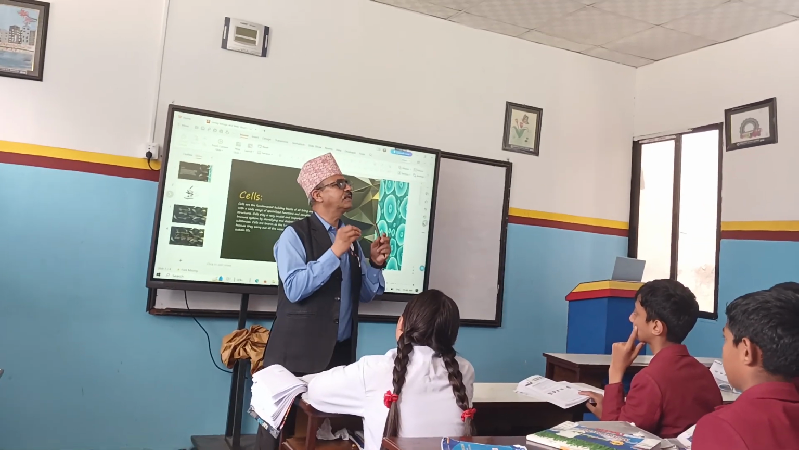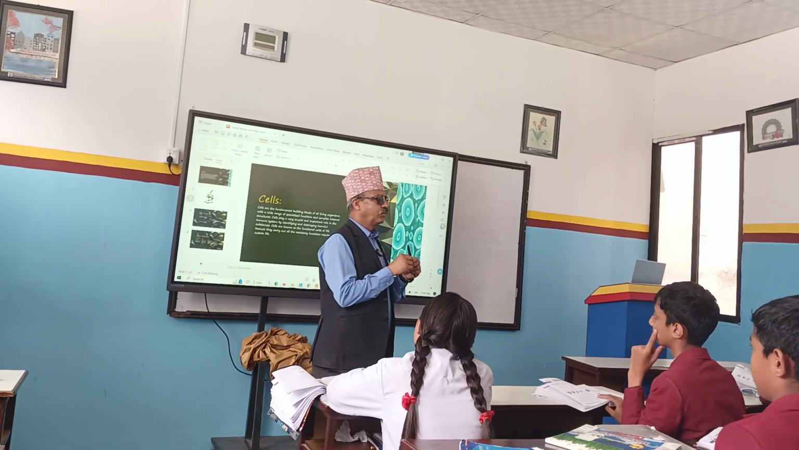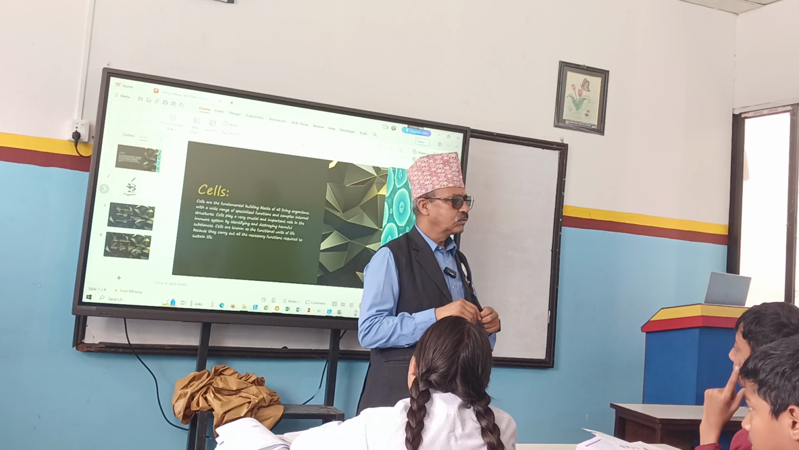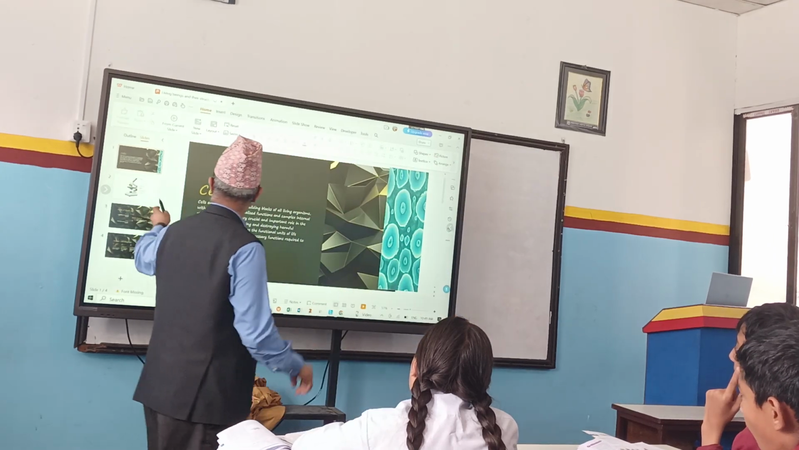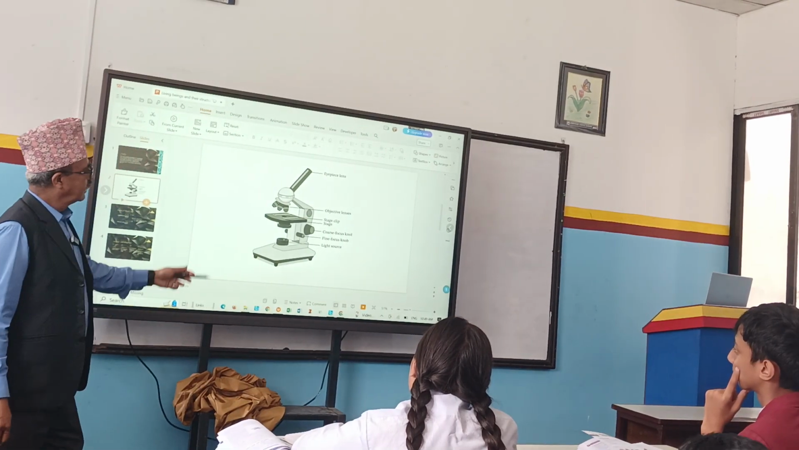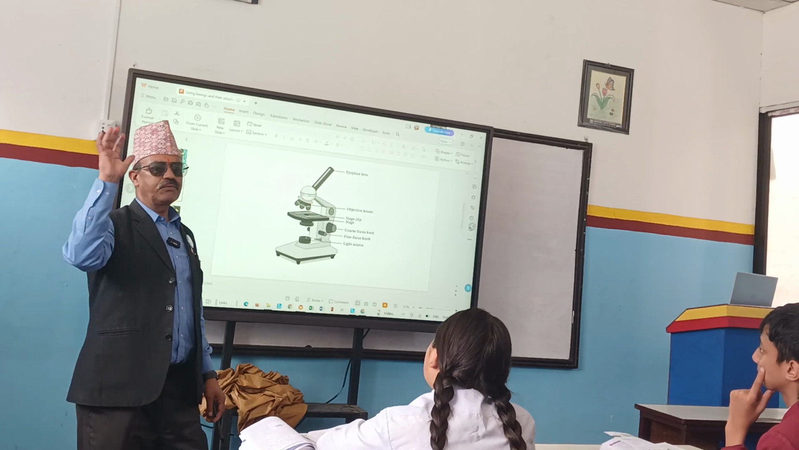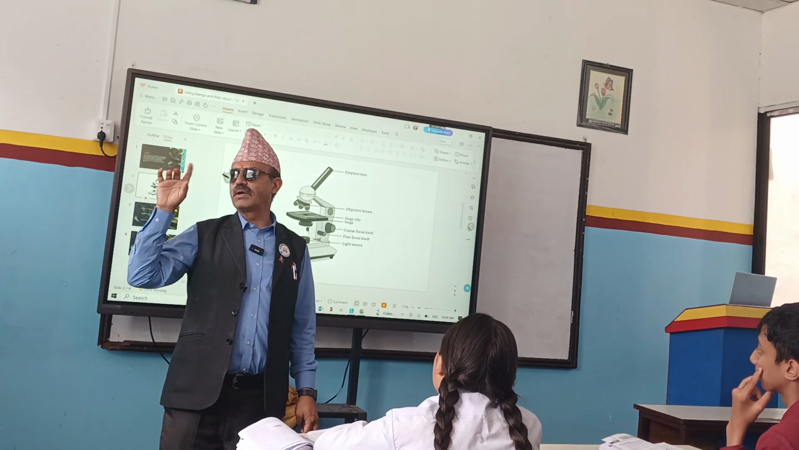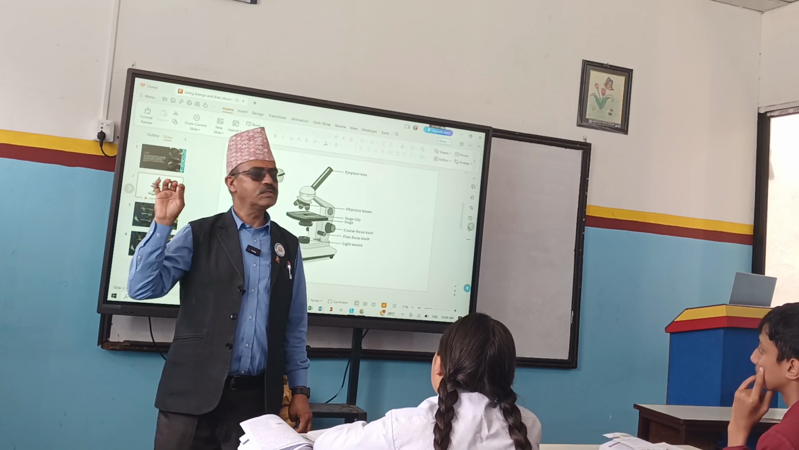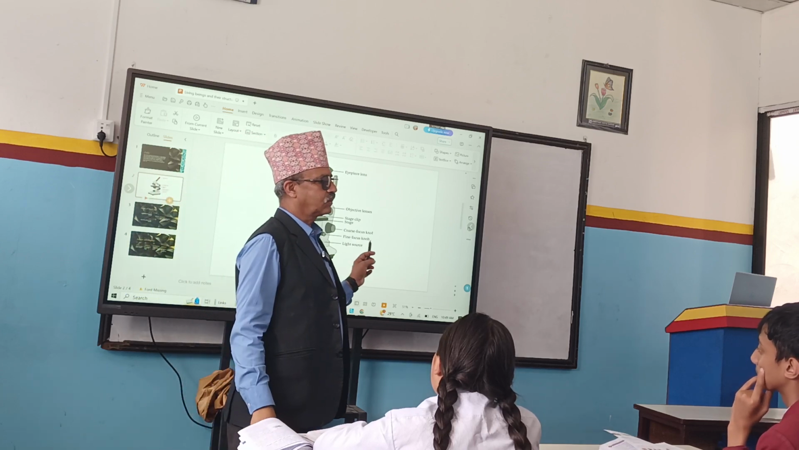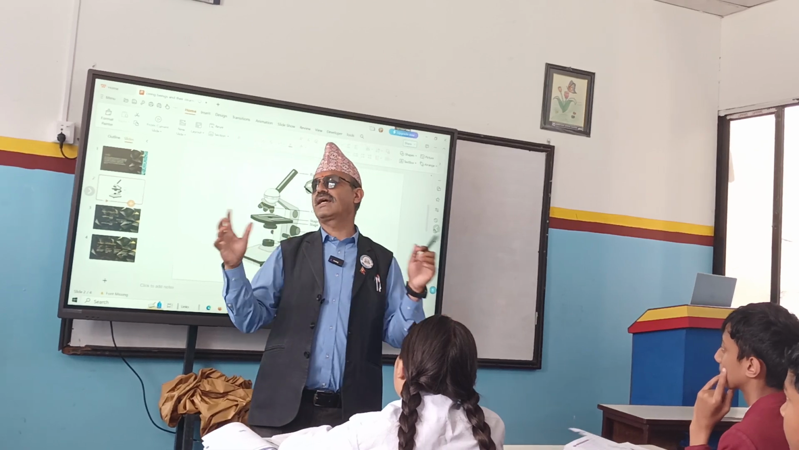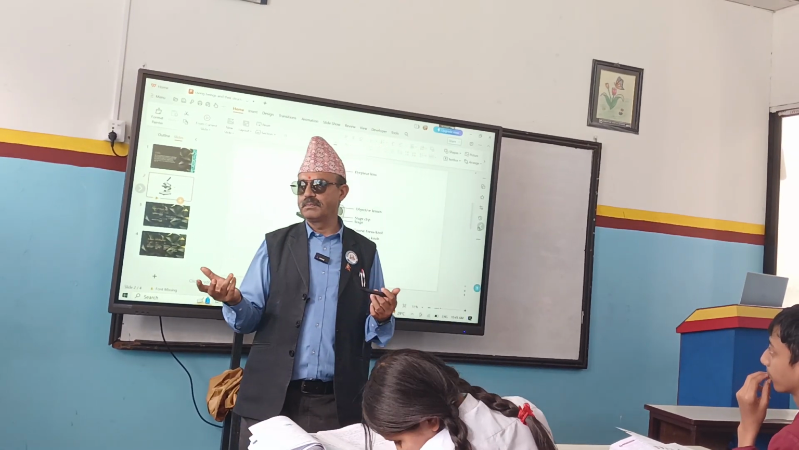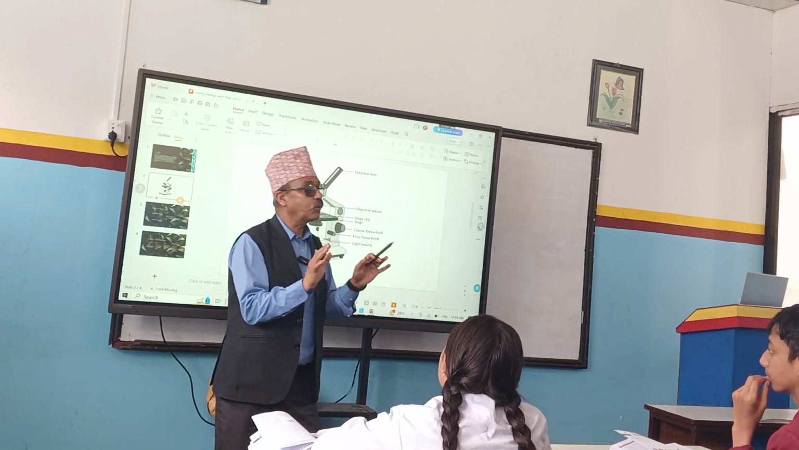But those cells are very tiny, very small, which cannot be seen with the naked eye. So what can we use? We can use a microscope. There are different types of microscopes. Coming Friday, we are going for a practical lab, and we will be observing some animals or plants with the help of a microscope. There are different types of microscope: simple microscope and compound microscope. Simple microscope means there is one lens.